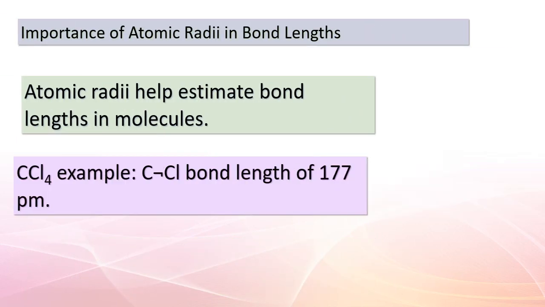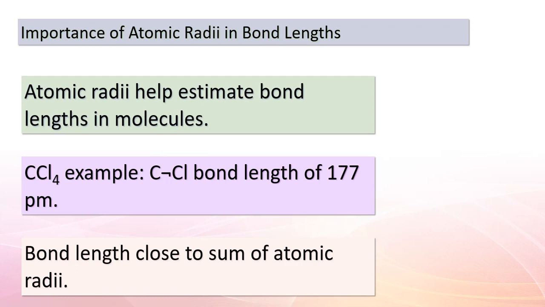Greetings, curious minds. Today's exploration leads us further into the significance of atomic radii when it comes to estimating bond lengths within molecules. As we just discussed, the C-Cl bond length in CCl is remarkably close to the sum of the atomic radii of chlorine and carbon.